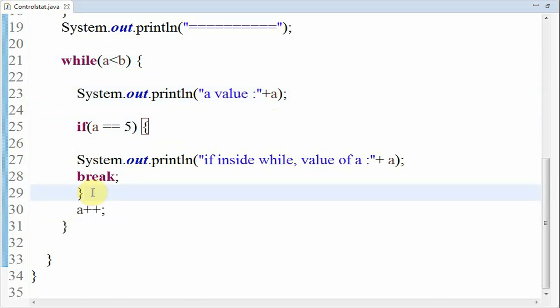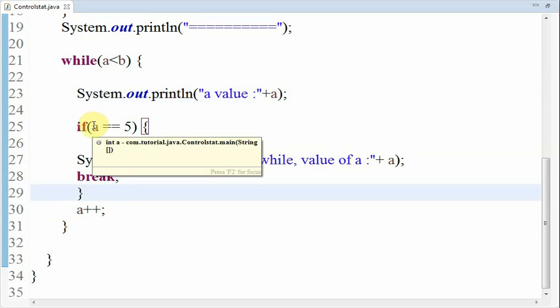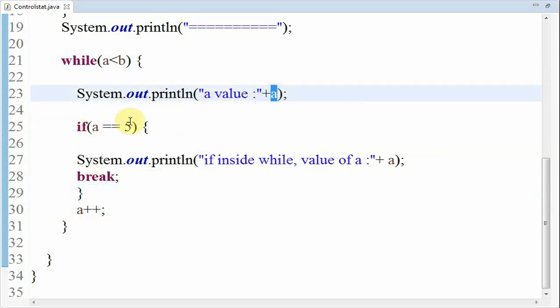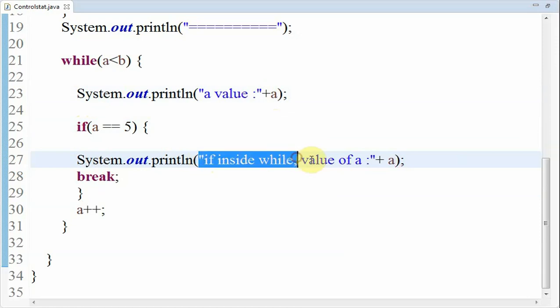In the same manner, it will iterate 5 times, and at the 5th time when the value of a is 5, it will print the value as 5 and here it will check for the condition, it is true. So when the value of a is 5, when the condition is true, it will enter this if block of code. So it will print "if inside while and the value of a is 5".